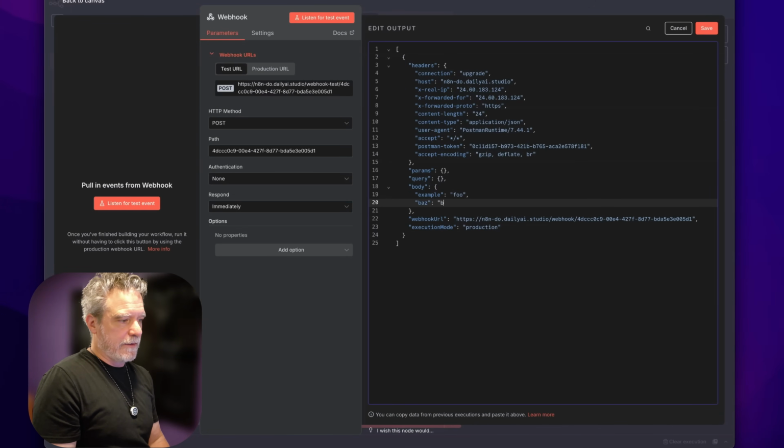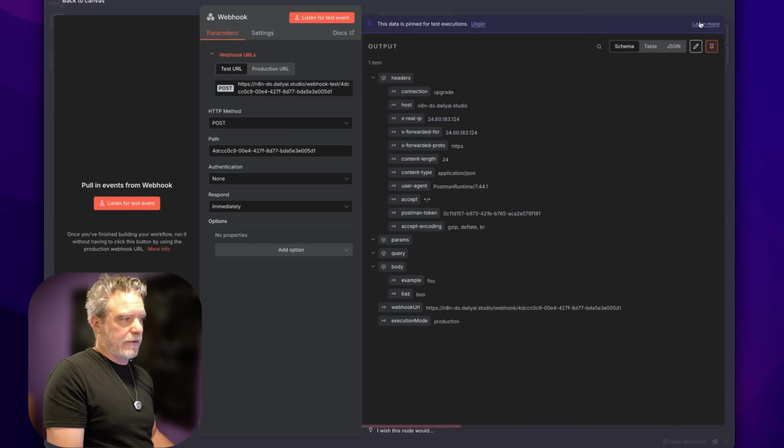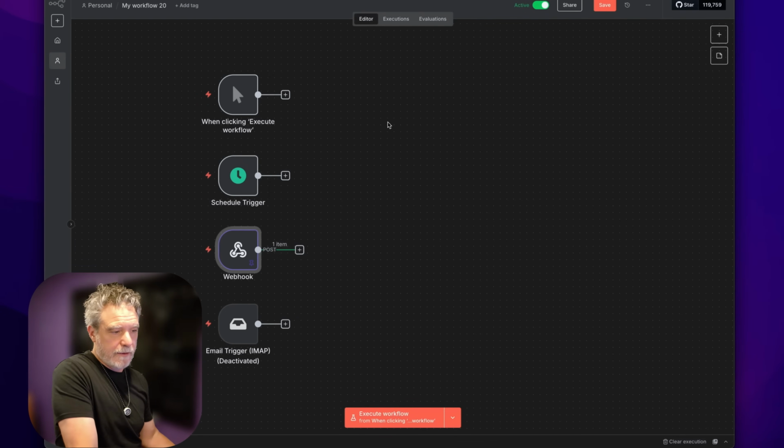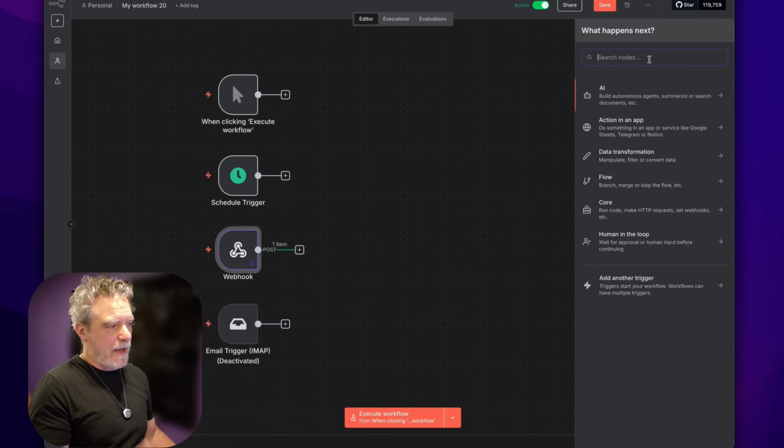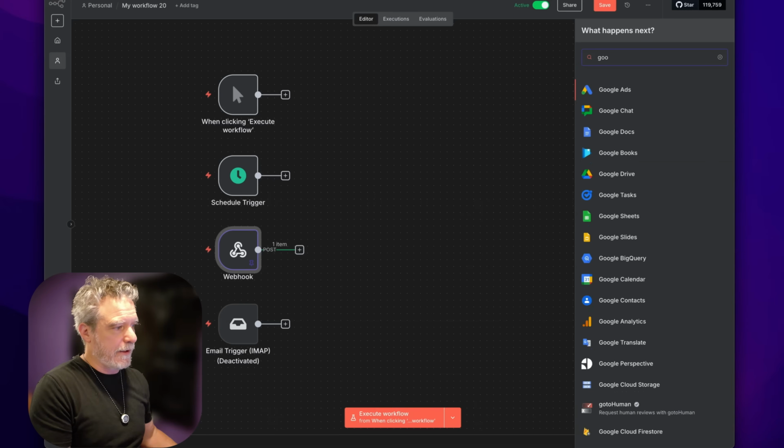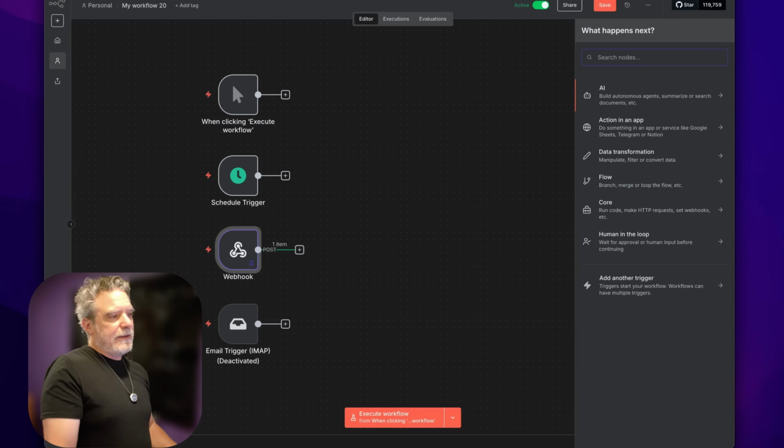So I could then say, next time I run this, I want to have some extra data there, but I don't have to keep going to Postman. So pinning data is another big win. Now, what can I do here? I can do a lot, right? In this case, I could go to that Google spreadsheet. I could say, hey, go to Google Sheets. And that is the big deal here.